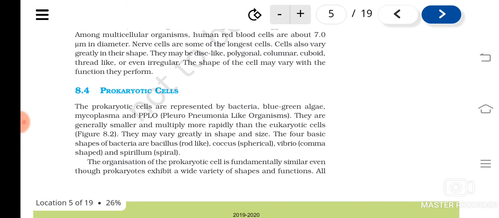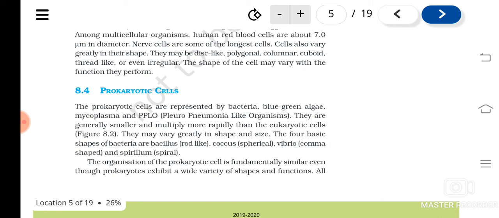So let's see what are the specialities of a prokaryotic cell. When prokaryotic cell is heard, what comes to your mind? They do not have a nucleus, isn't it? A proper nucleus is absent in them. Can you remember the characteristic features of prokaryotic cells? We have studied in ninth class, isn't it?